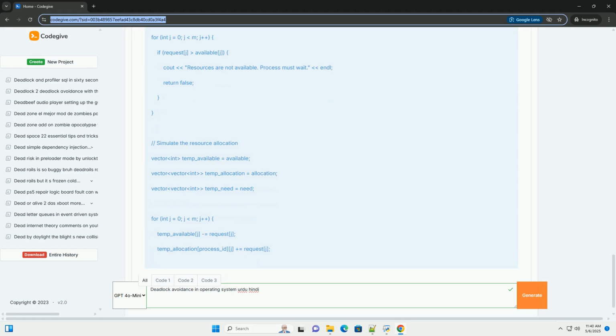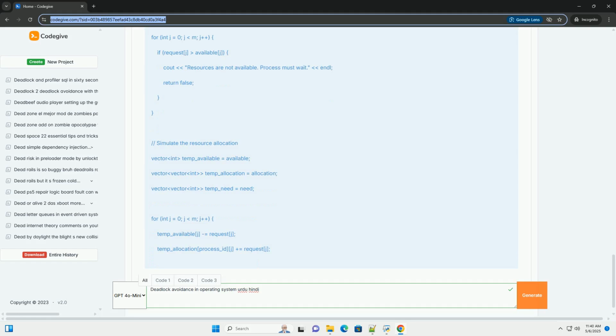2. Resource request algorithm, request_resources, process Pi, request. A. Check if the request is valid. If Request[j] > Need[i][j] for any resource type j, then the process is requesting more resources than its maximum declared need. This is an error. Agar maang zyada hai zarurat se, to error. If Request[j] > Available[j] for any resource type j, then the resources are not currently available. The process must wait. Agar resources available nahi hain, to wait.